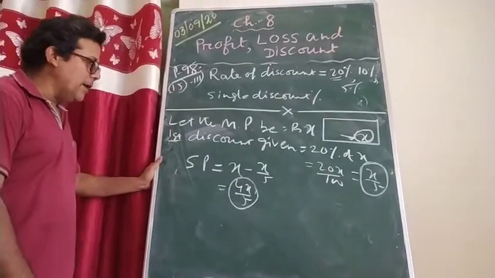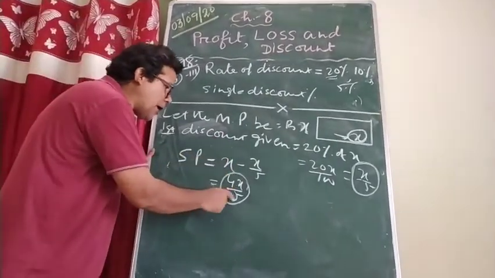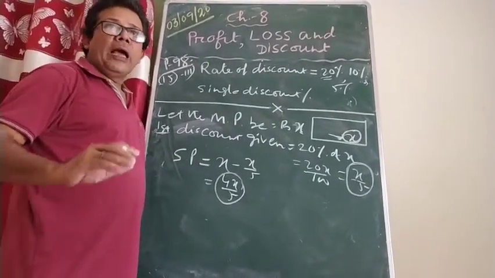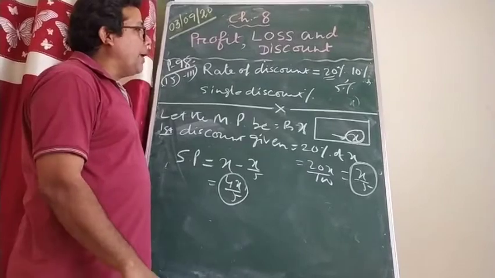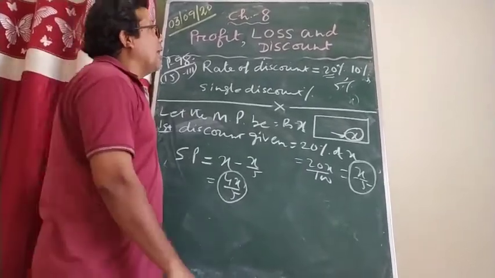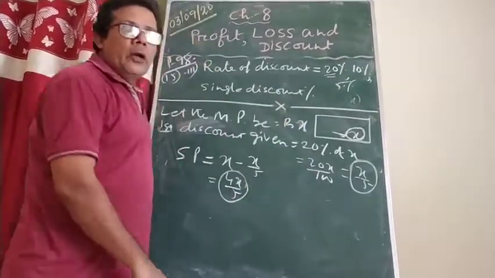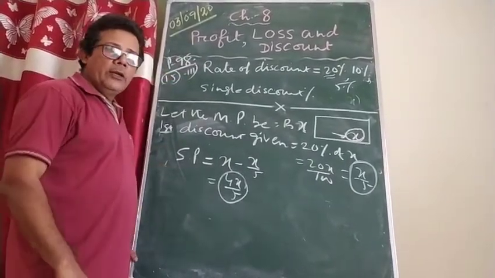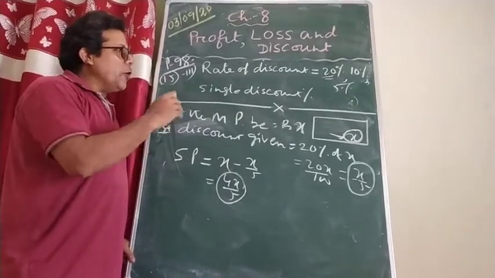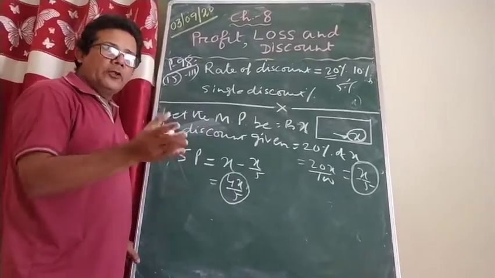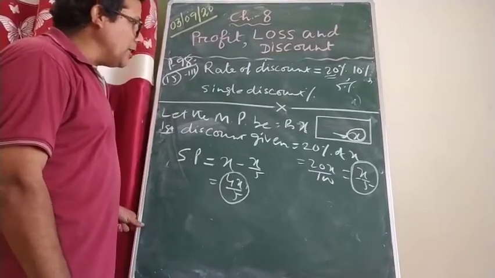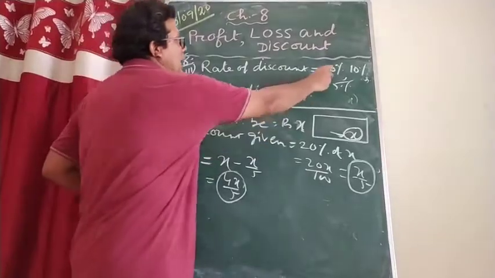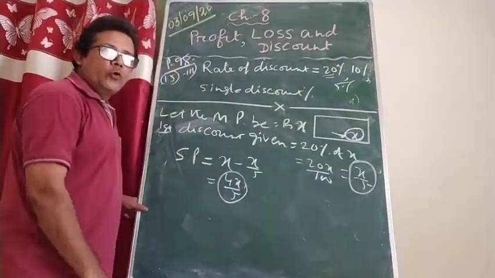Now what happened? I had given you 4x by 5 rupees, and after paying the money to you, as I was going to leave your place, suddenly your uncle came. As your uncle reached, he asked you, who is he? You said, uncle, he is Mohanty sir from Don Bosco Academy, he is teaching us maths. Then he asked you, have you given any discount to sir? You said, yes, uncle, I had already given 20% discount to you.